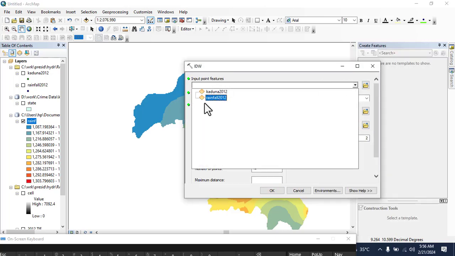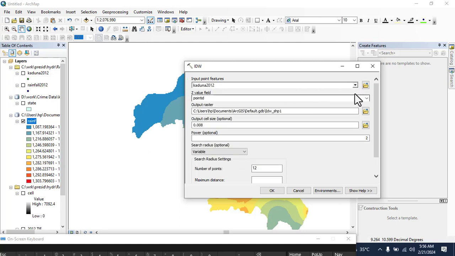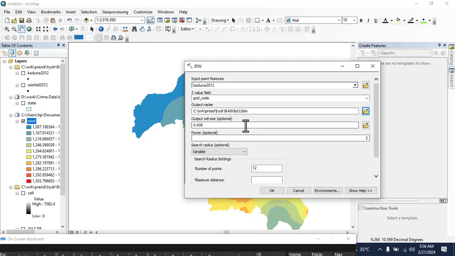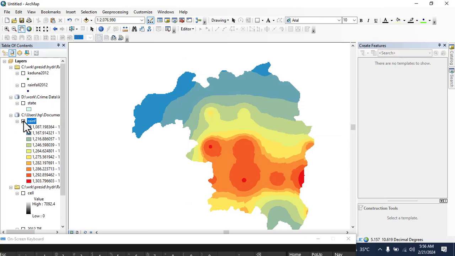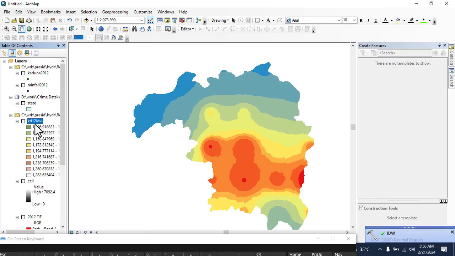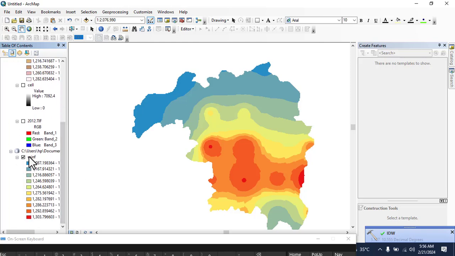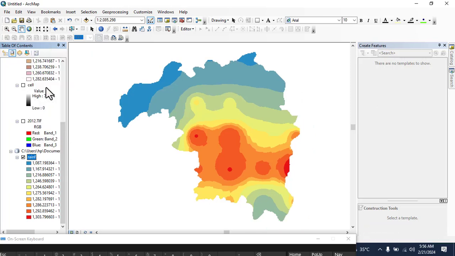So this time around, I'll just bring in the Cabina, and the Z value will be changed to the rainfall, and now we're going to keep them. Just keep the 12, just leave it like that. And we'll see how the interpolation will work. Now if I just click on it, you see how it is going to look like. Is it created? Wow. So I don't know which one is this.